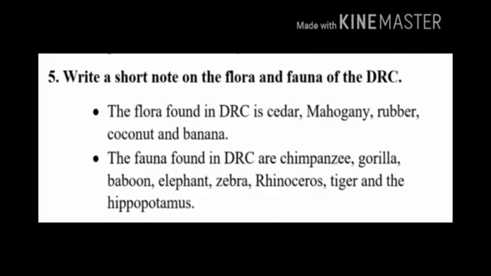The fauna found in DRC are chimpanzees, gorilla, baboon, elephant, zebra, rhinoceros, tiger, and the hippopotamus. Children, what is meant by fauna? Means animals. For example, rhinoceros, elephant, zebra, tiger, and hippopotamus.